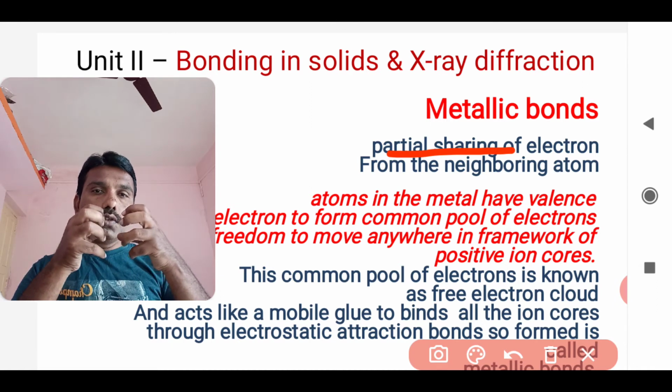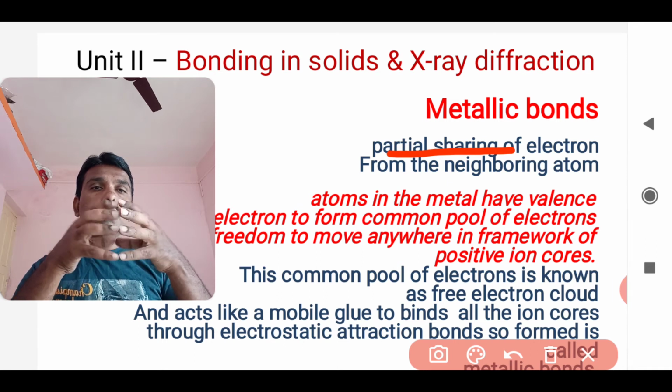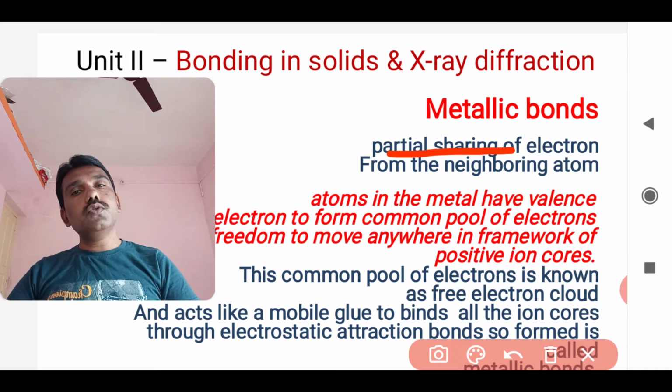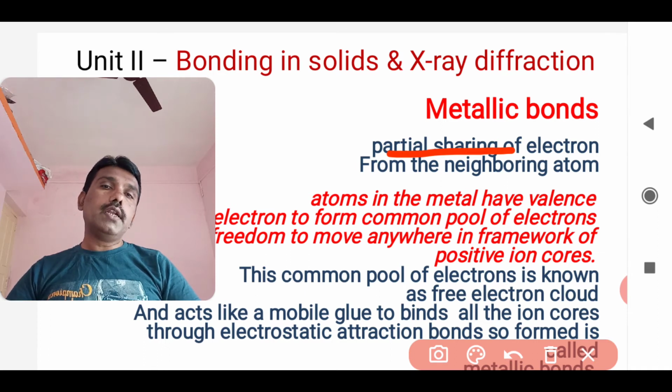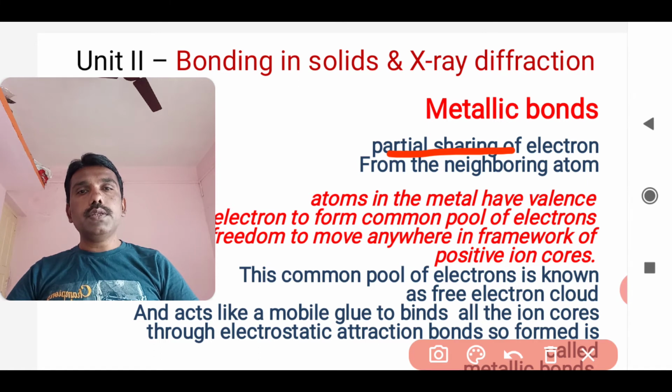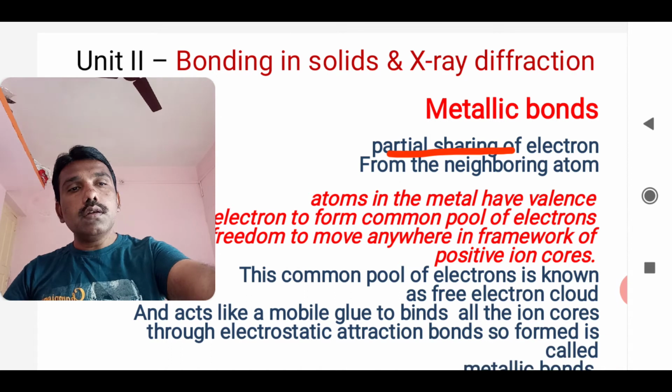The bond formed due to this electrostatic attraction is nothing but the metallic bond, or metallic bonding. It is very simple to understand, and simple examples will give you a very clear picture of metallic bonds.